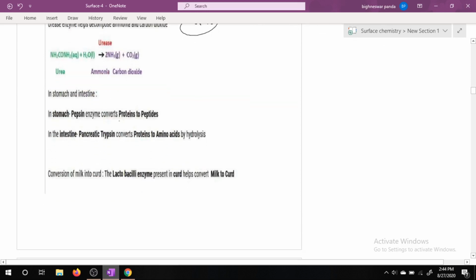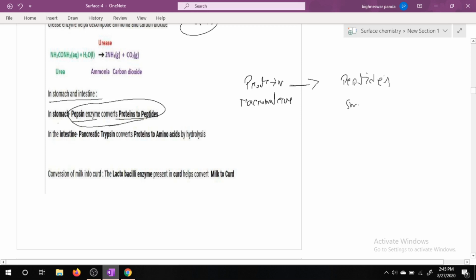And in the stomach, pepsin enzyme converts proteins to peptides. Pepsin converts protein molecules, large molecular compounds, macromolecules, and these macromolecules can be broken into peptides, small molecules, in presence of enzyme. Similarly, in the intestine, pancreatic trypsin converts proteins to amino acids by hydrolysis.